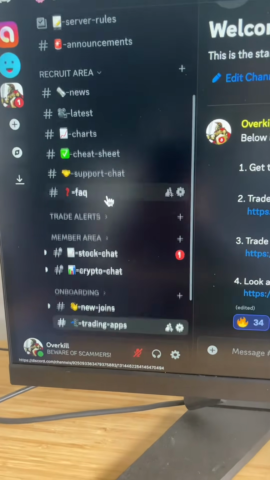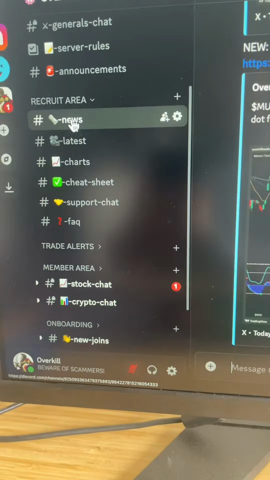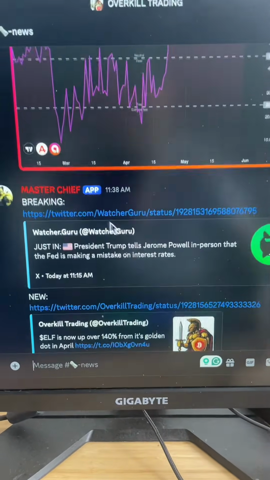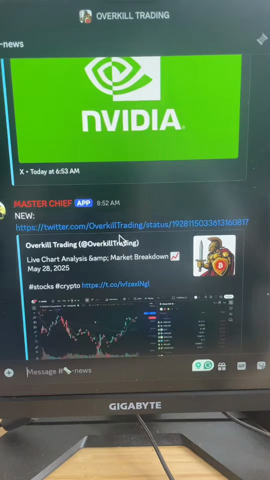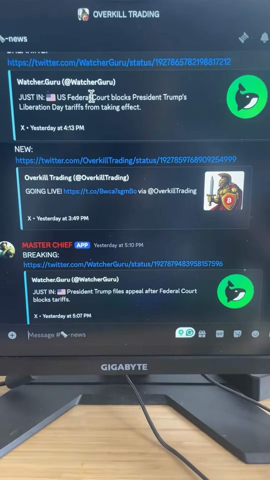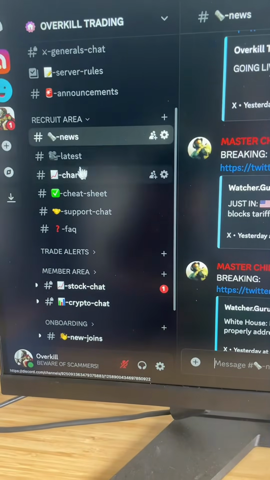So after that, again, Discord is free to join. When you join, you'll get access to the recruit area. So we have news here. This is pretty much breaking news as it happens. We have some of the top Twitter accounts where we just funnel information over, and we have literally the fastest news that you can get out there. So that's just right there in the news section.